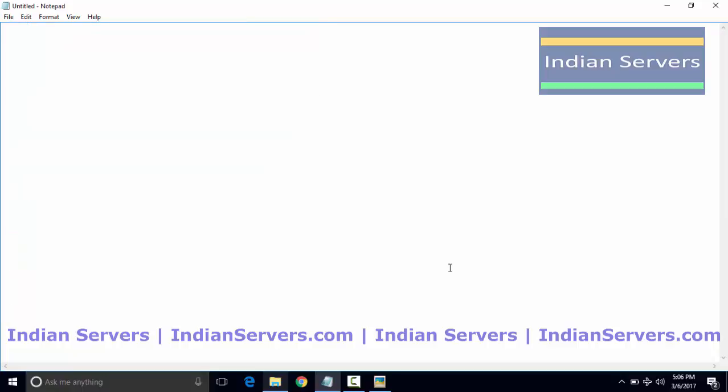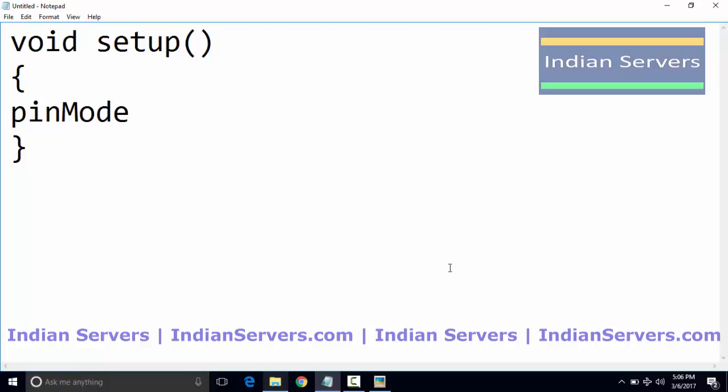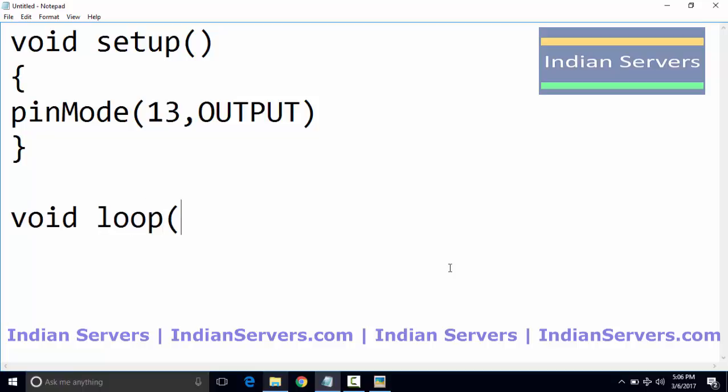So our first program is to blink the LED connected to the 13th digital pin of Arduino. By using the pinMode function, I am declaring 13 as output, because the LED is an output device. After that, by using the logic part, I'm going to blink that LED. Blinking means just turning on the LED for 1 second and turning off the LED for 1 second.